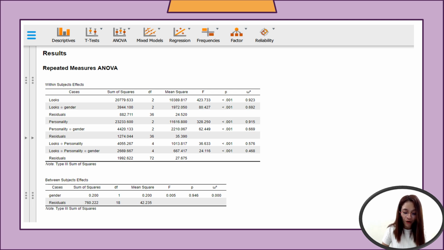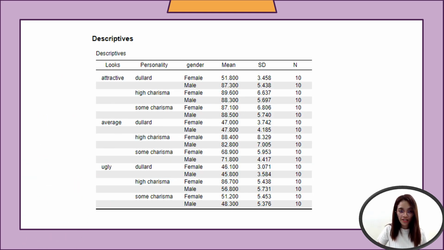We clicked earlier on the descriptives under display, so let us try to look into the results. You have there the results under descriptives. You have columns under looks, personality, and gender. For looks, we have three: attractive, average, and ugly. For personality, we have dullard, high charisma, and some charisma. And for gender, we have female and male categories.